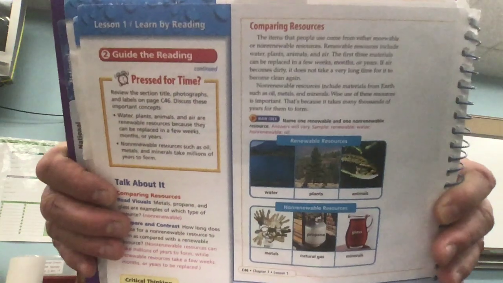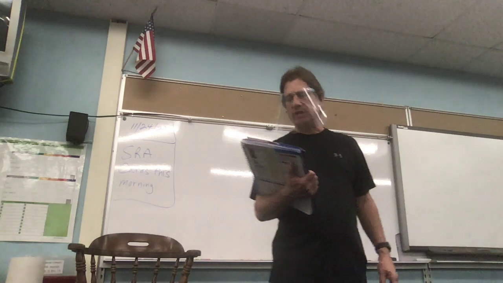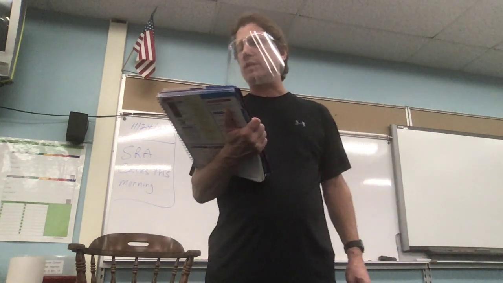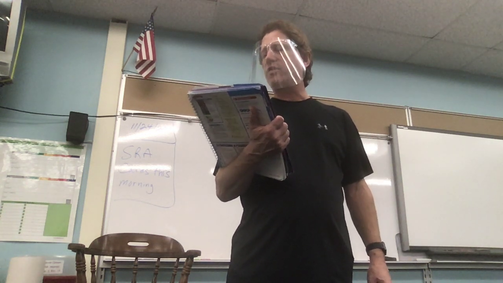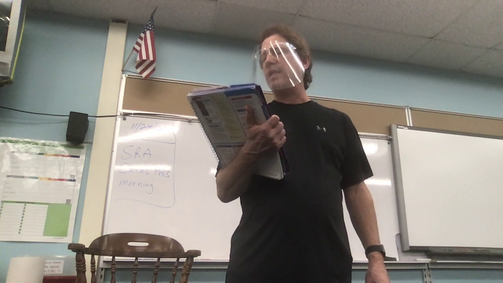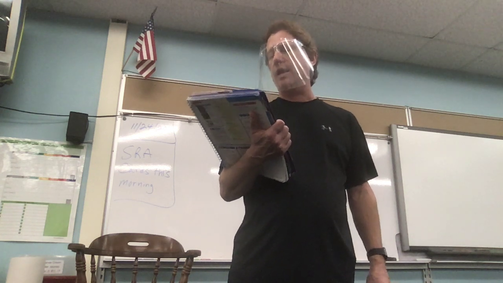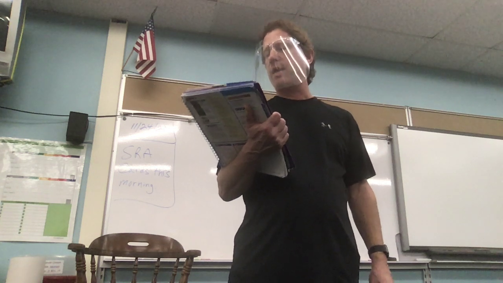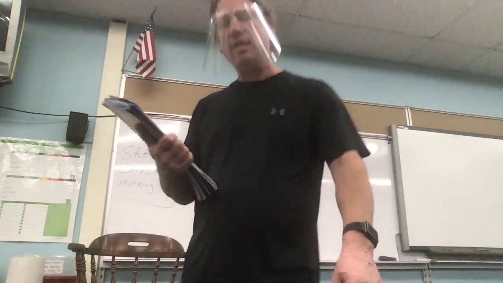The last page in our lesson, and remember the quiz is not until after Thanksgiving, comparing resources. The items that people use come from either renewable or non-renewable resources. Renewable resources include water, plants, animals, and air. The first three materials can be replaced in a few weeks, months, or years. If air becomes dirty, it does not take a long time for it to become clean again. Non-renewable resources include materials from Earth such as oil, metals, and minerals. Wise use of these resources is important because it takes thousands and maybe even millions of years to restore.